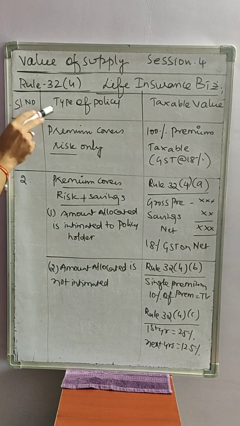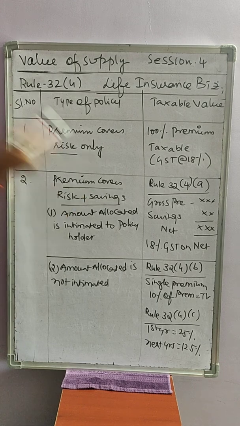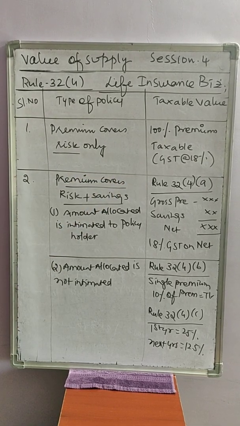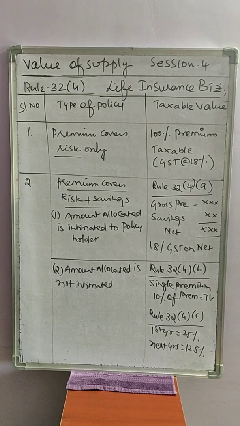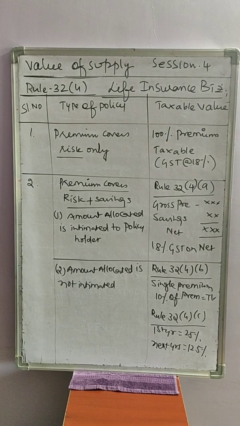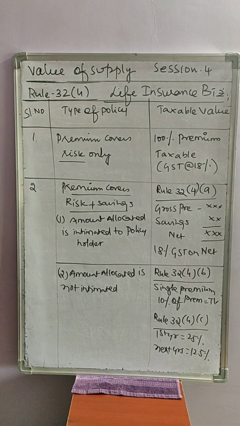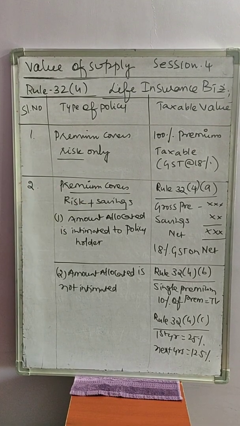If any life insurance policy covers risk plus saving, then we need to apply Rule 32, Sub-Rule 4 and Sub-Rule 4B, Sub-Rule 4C. So what is this second kind of policy? It covers risk plus saving.